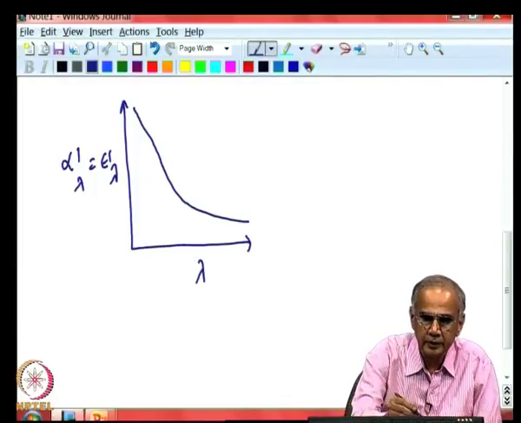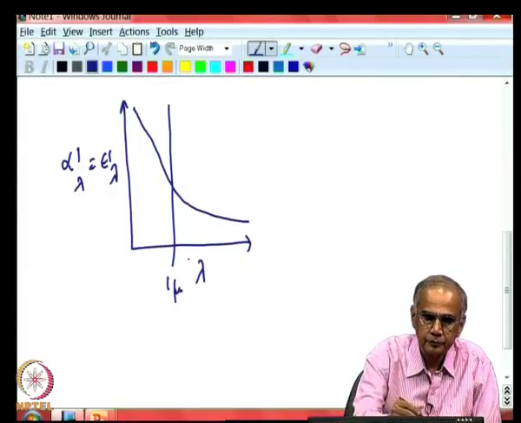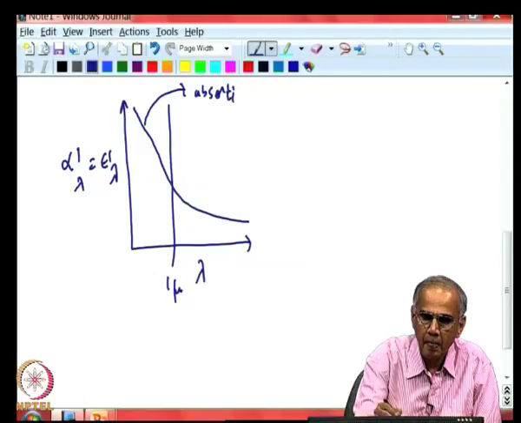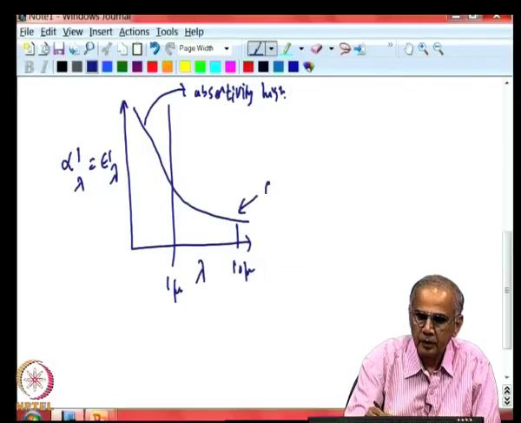So, you can clearly see that in the wavelength below 1 micron, absorptivity is high, while at higher wavelength, let us say around 10 micron, emissivity is low.